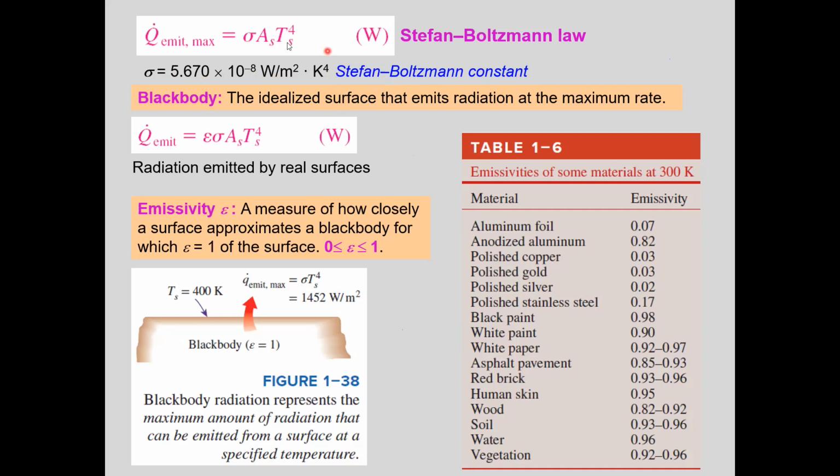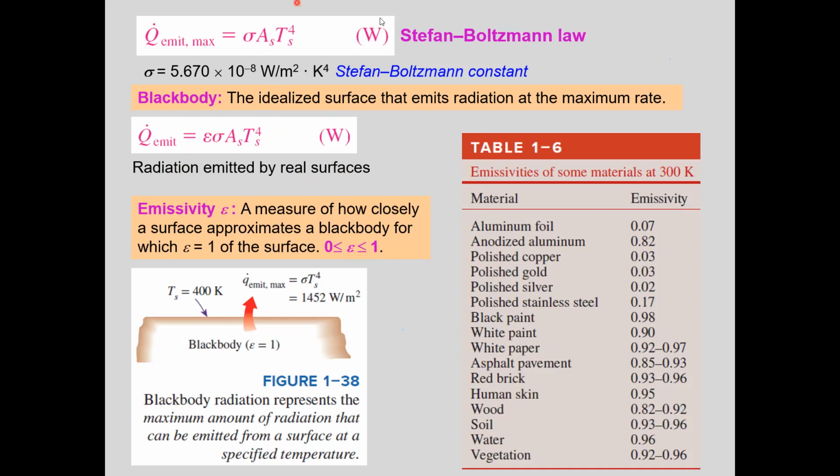And which bodies emit this maximum rate of radiation? Black body. The ideal surface that emits radiation at the maximum rate is called the black body. Actual bodies are not black body, and radiation emitted from real actual surfaces is given by this equation. The same equation here, we multiply by epsilon. Here epsilon is emissivity, and it is a measure of how closely a surface approximates a black body. So epsilon is between 0 and 1.